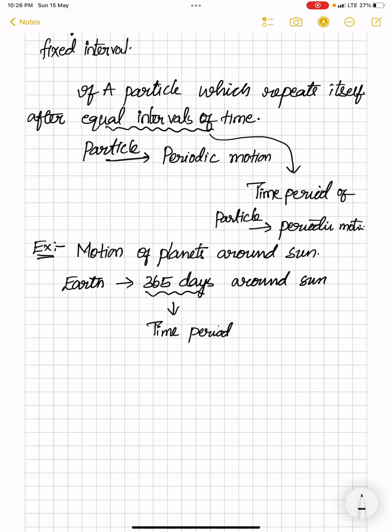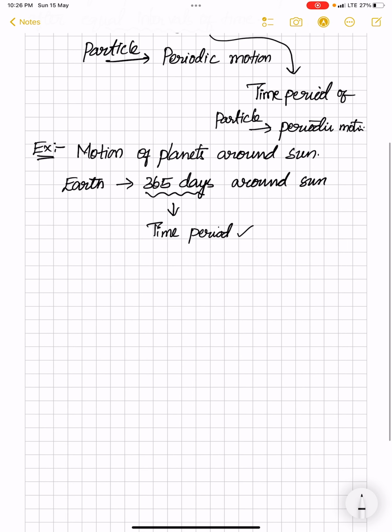Don't say that every 4 years the earth takes 366 days, no sir. That is a leap year, we'll say. But to explain periodic motion, I have taken a general example: earth takes 365 days to move around the sun, where 365 days is its time period, and the motion executed by the earth in such a manner around the sun we call a periodic motion.